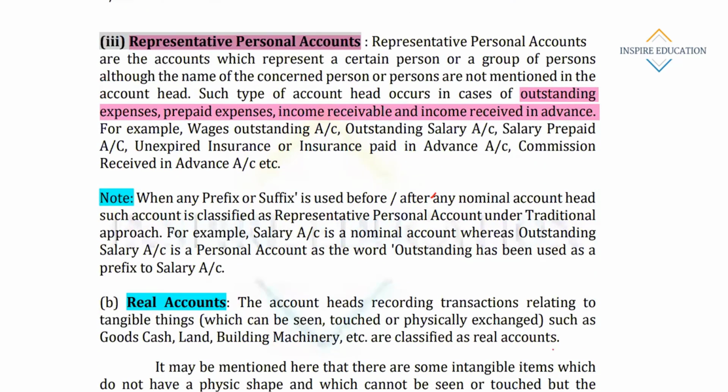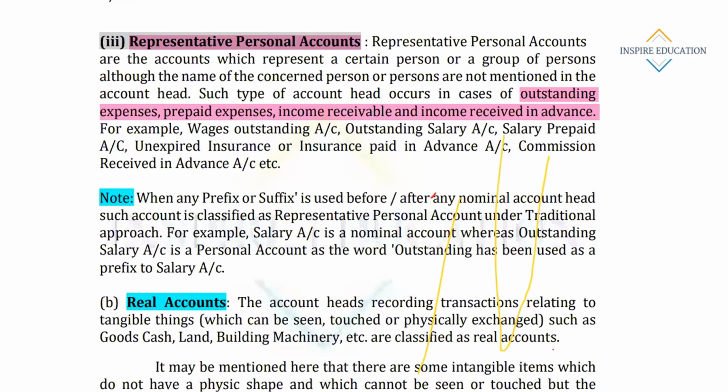Though these accounts... Outstanding means what?